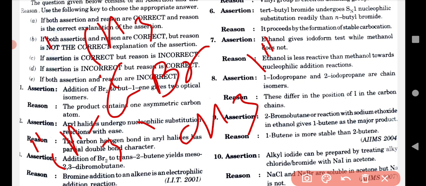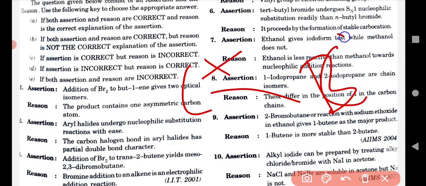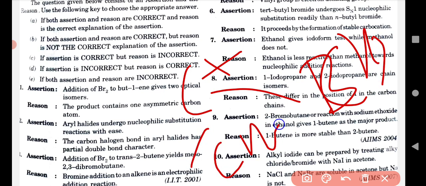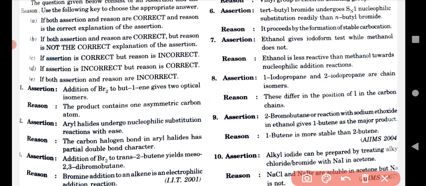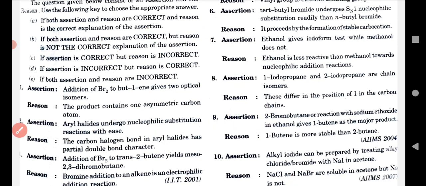Because after the elimination of the Br atom, earlier we were observing sp3 hybridization, but as Br is eliminated, the whole tertiary butyl carbocation is formed. That is very good. In this molecule, a nucleophile can very easily attack from above the plane as well as from below the plane. Understand that? This one thing is very fantastic.